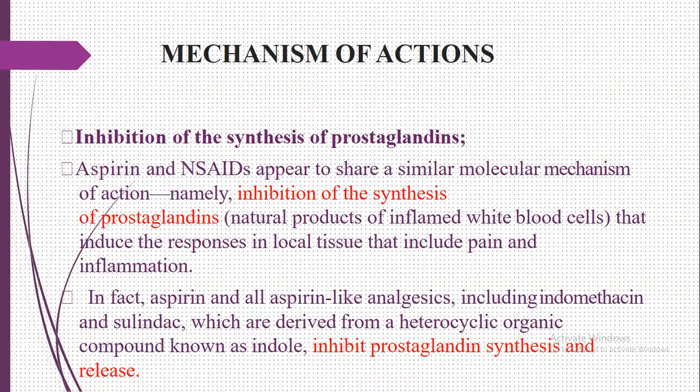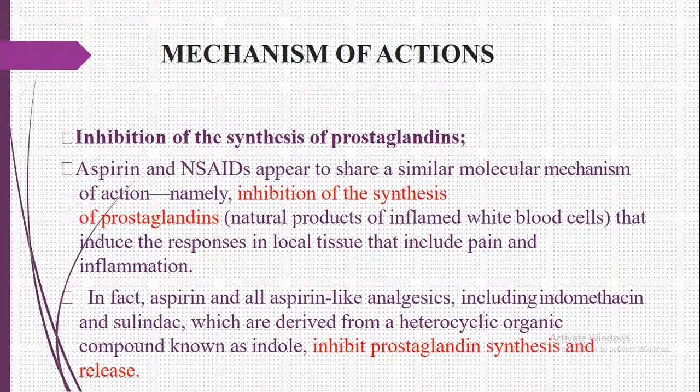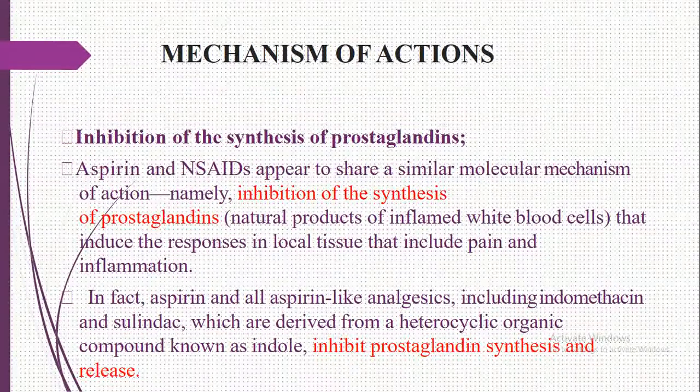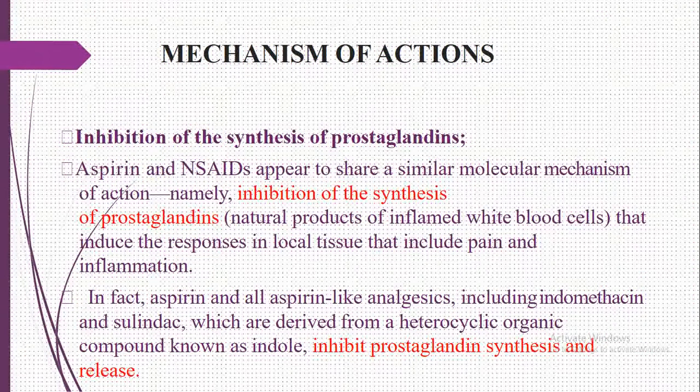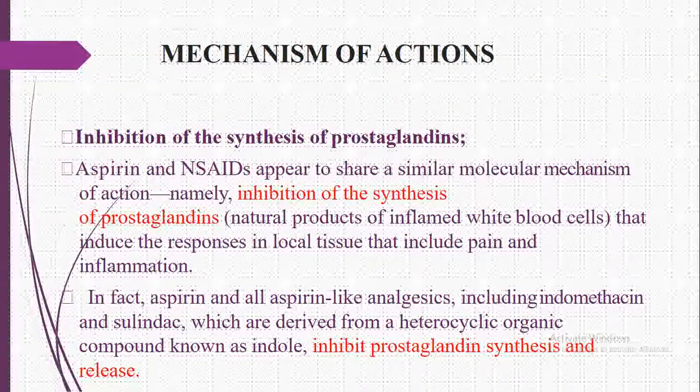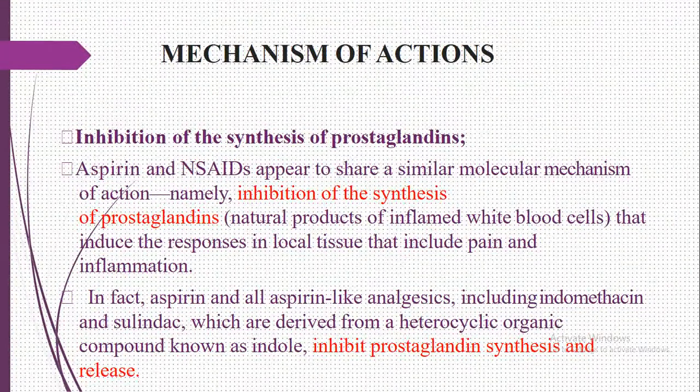Aspirin and NSAIDs, non-steroidal anti-inflammatory drugs, appear to share a similar molecular mechanism of action, namely inhibition of synthesis of prostaglandins, which are natural products of inflamed white blood cells. These prostaglandins induce responses in local tissue that include pain and inflammation.